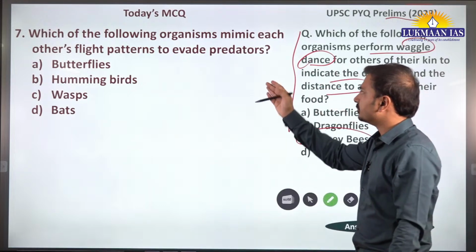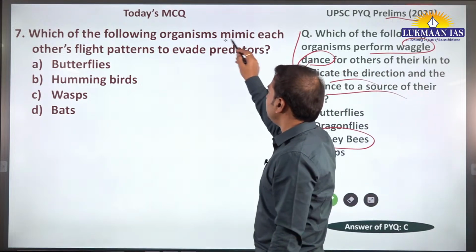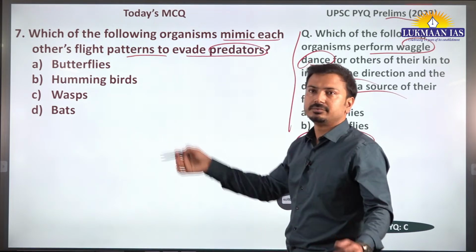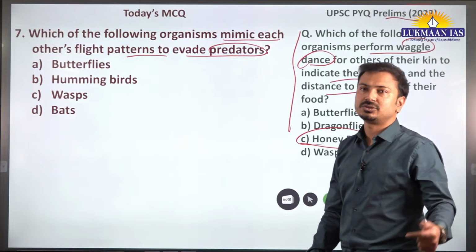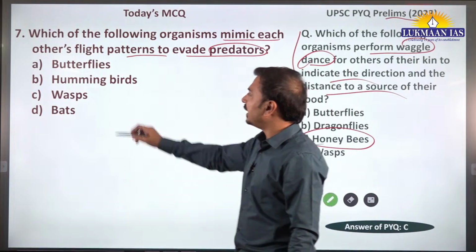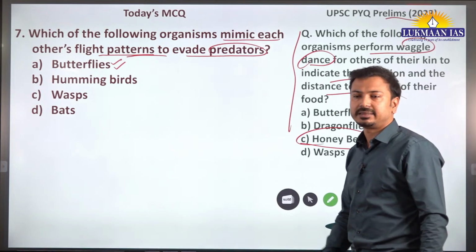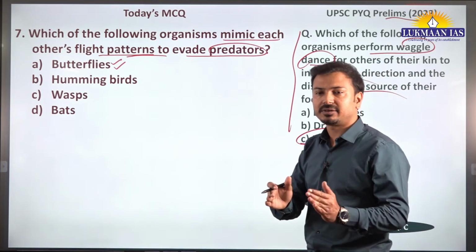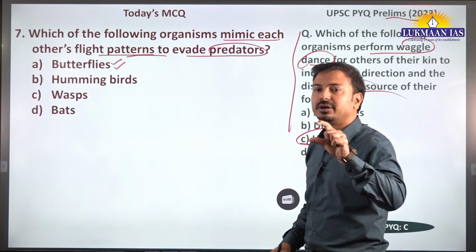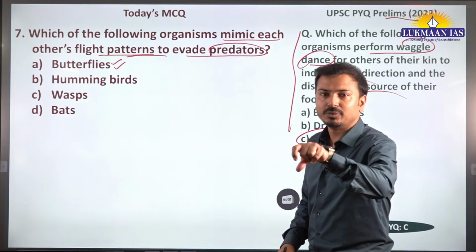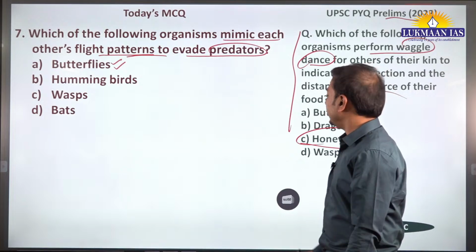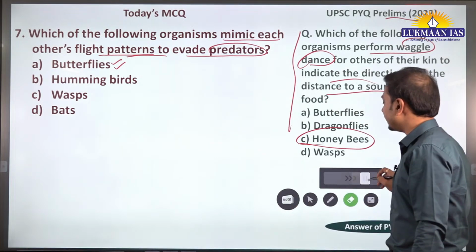What about this one? Which of the following organisms mimic each other's flight patterns to evade predators? Similar kind of framing is there. Such questions are coming, GK type questions, as we call them nowadays. So it is butterflies. One butterfly follows the flight pattern of another so that the predator gets confused about where each one is. So A is the correct answer here, butterflies.